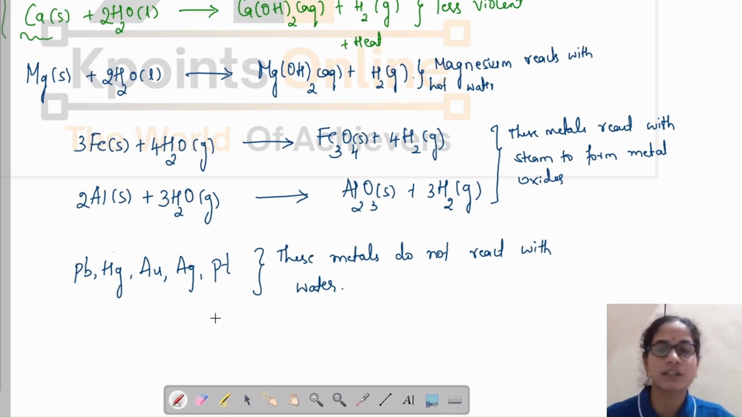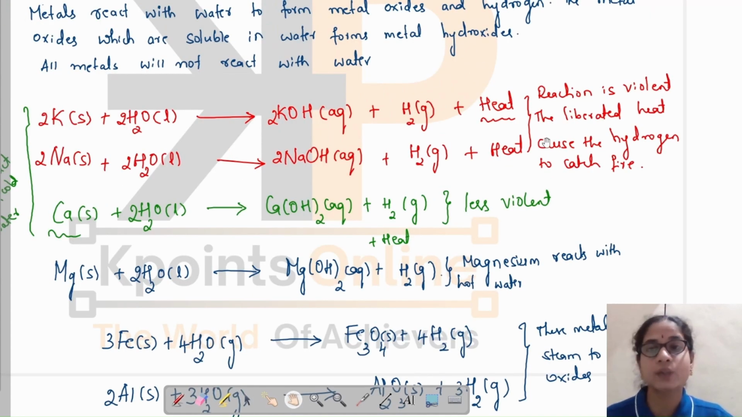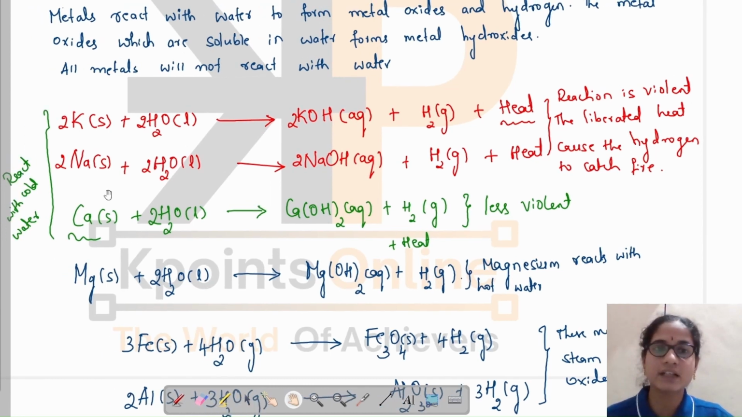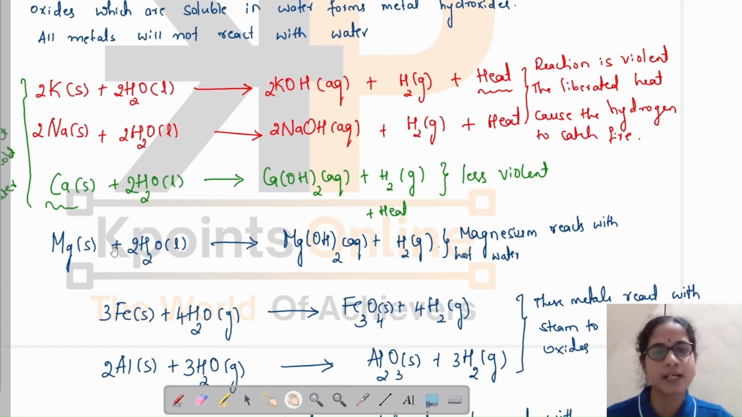We have seen here that sodium and potassium react very violently with water to form hydroxides and hydrogen gas, and the heat liberated is so much that it will cause the hydrogen to catch fire. When it comes to calcium, calcium reacts with cold water, but it is not as violent as sodium and potassium. And magnesium will not react with cold water. It will react with hot water to form magnesium hydroxide and hydrogen.